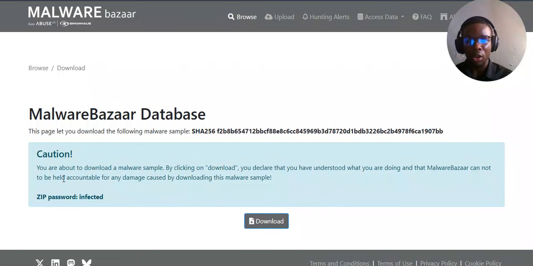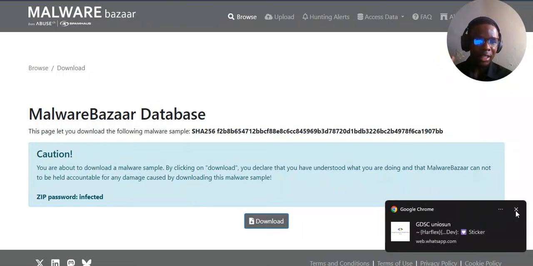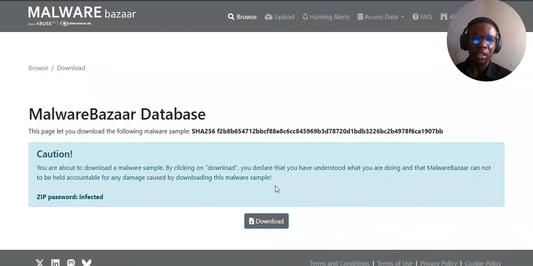You see, here you even have a caution. It says you're about to download a malware sample. By clicking download, you declare that you have understood what you are doing and that MalwareBazaar cannot be held accountable for any damage caused by downloading this malware sample. Zip password: infected. So let's say I want to unzip it on my local computer, which I am not going to. I just use this zip password to open it.